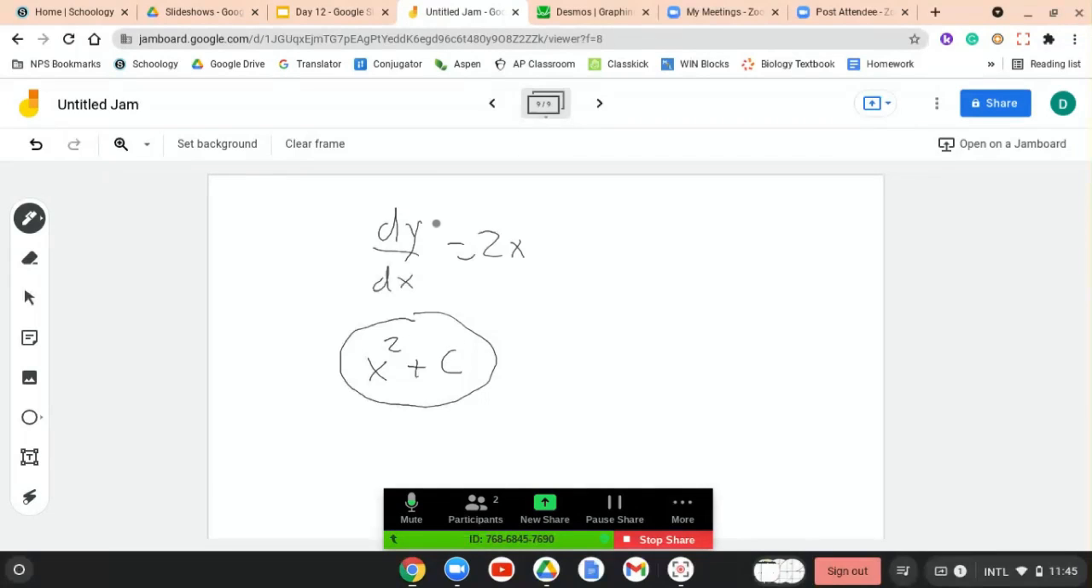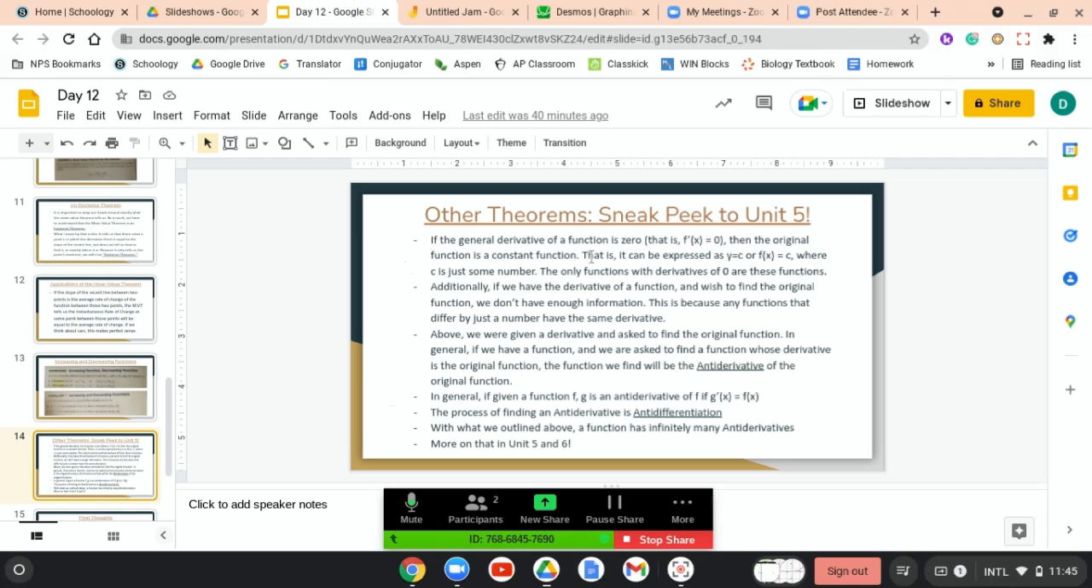Absolutely, yeah. Cool. So when we get into differential equations, the general solution to this differential equation would be this. And we include c to let it know that it can be any function that differs by just a number. Okay, cool. Yeah, that makes sense. So that's a sneak peek to differential equations. So, you know, you're already acing it.